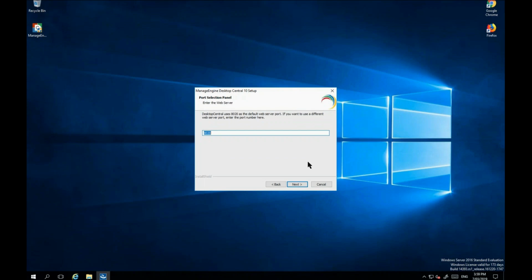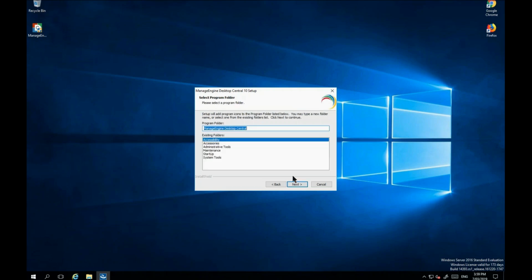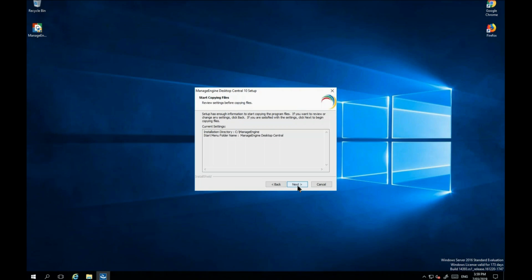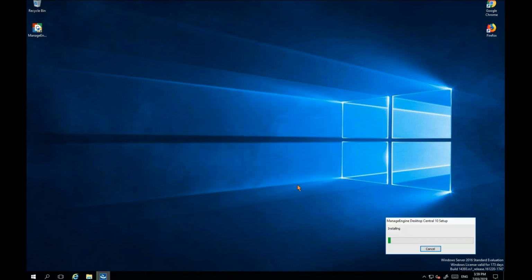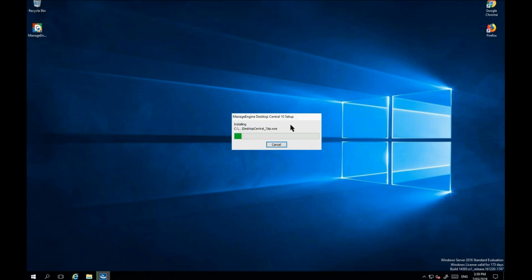8020 is the default port for Desktop Central to communicate. Next. And next. It is not mandatory to have port 8020 for Desktop Central to communicate. You can choose any other port as well, but you just want to make sure that you have created inbound and outbound rules for that particular port in your firewall.